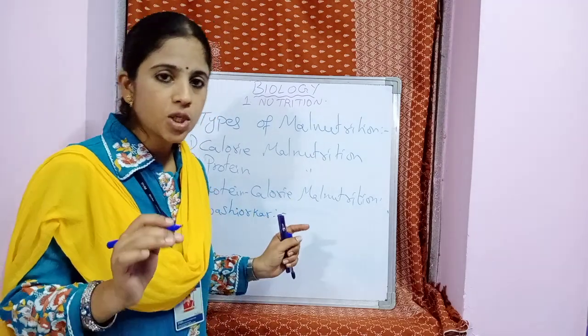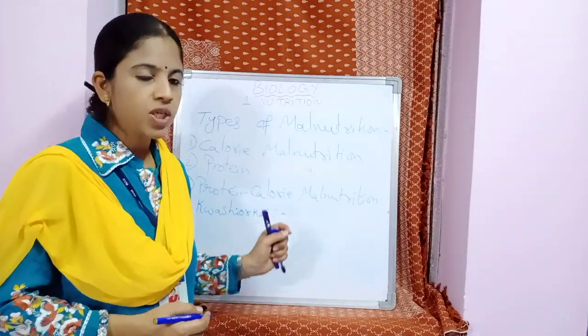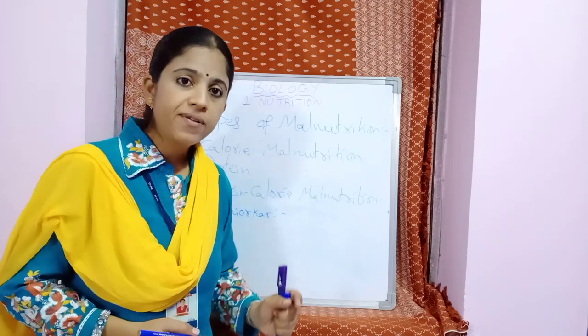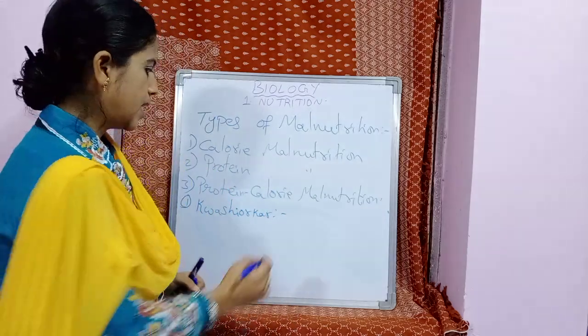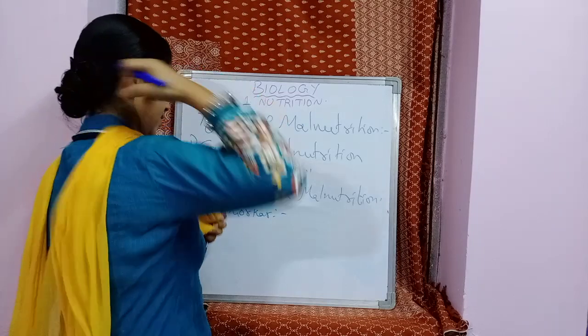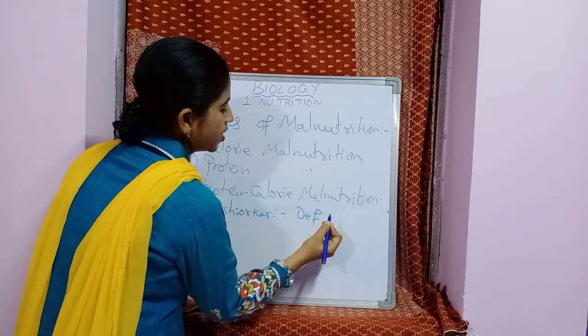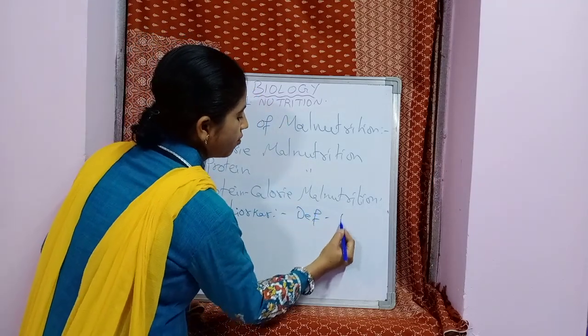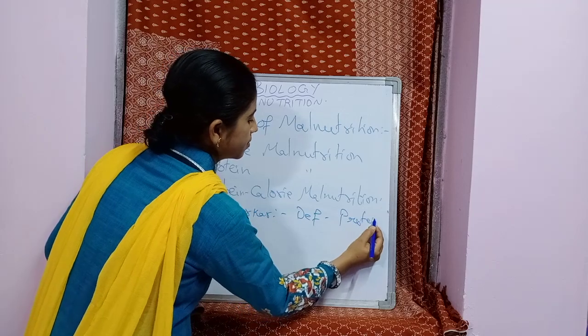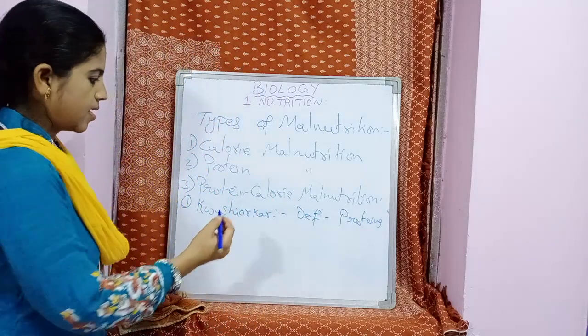Kwashiorkor is one such malnutritional disease which is caused due to deficiency of proteins. So here you can simply write in your running notes: deficiency of proteins.